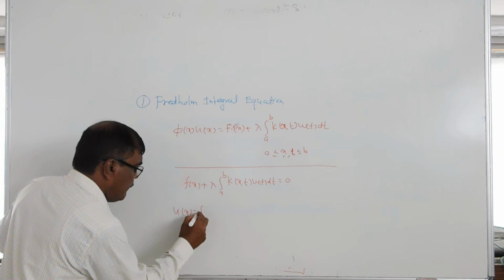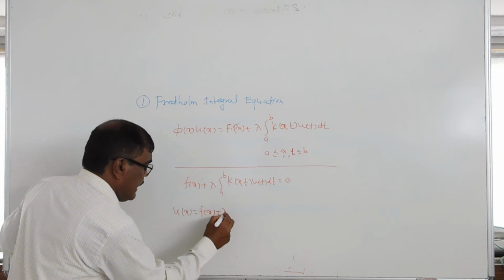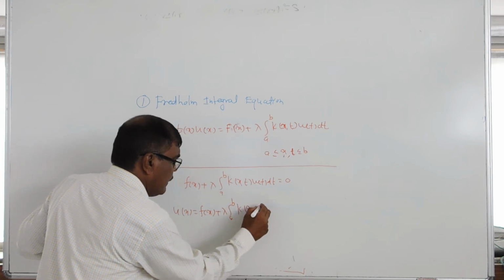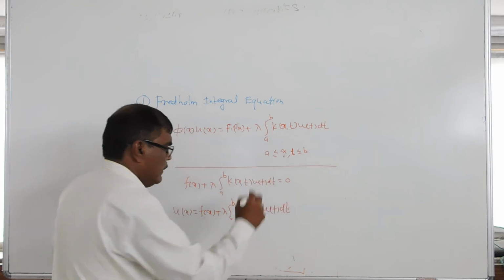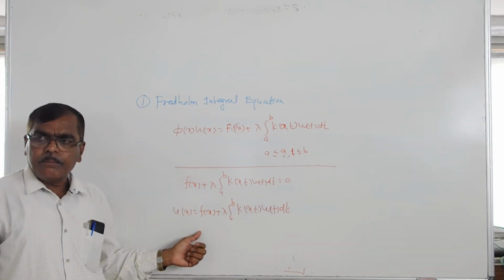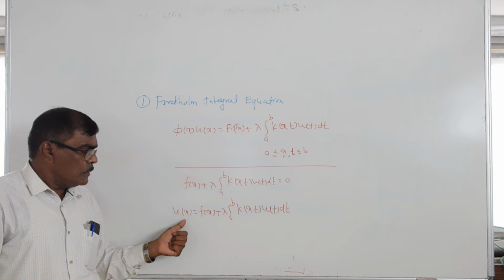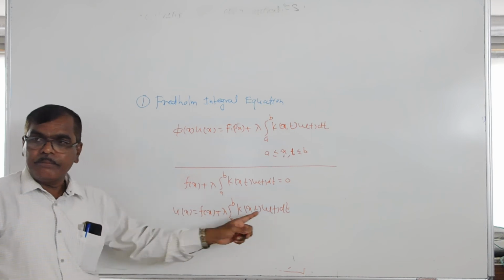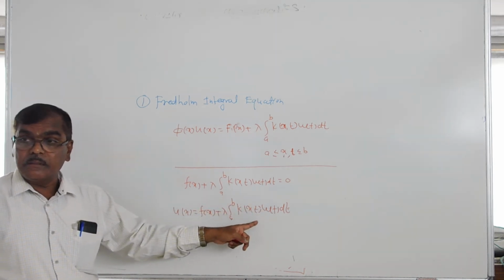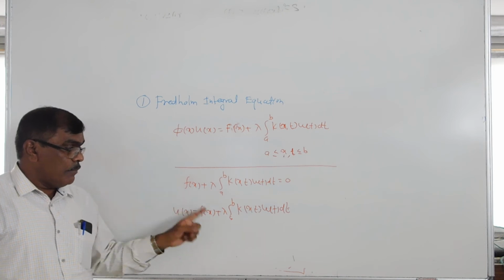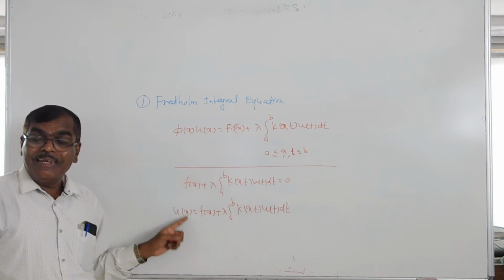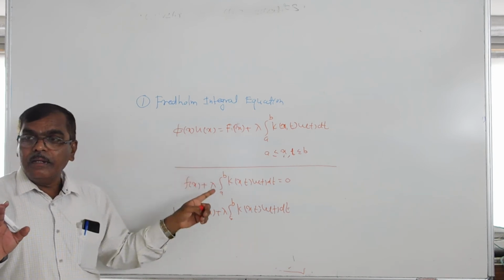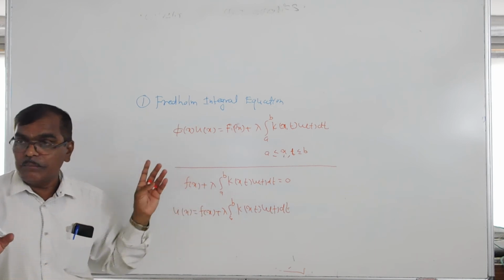Only under the integral sign in the case of the homogeneous Fredholm integral equation, whereas in the non-homogeneous equation, u of x is equal to f of x plus lambda into the integration from a to b of k of x,t u of t dt. This is a non-homogeneous Fredholm integral equation in which the unknown function u of x appears inside and outside the integral sign. This is the main thing in the homogeneous and non-homogeneous Fredholm integral equation.